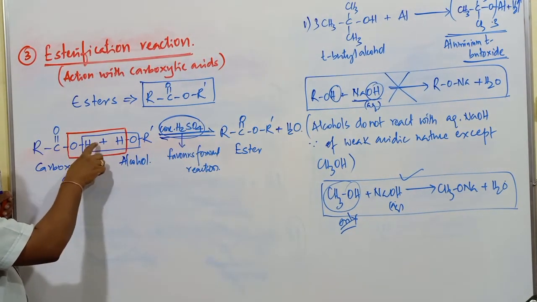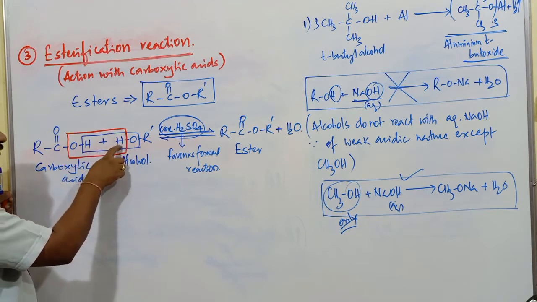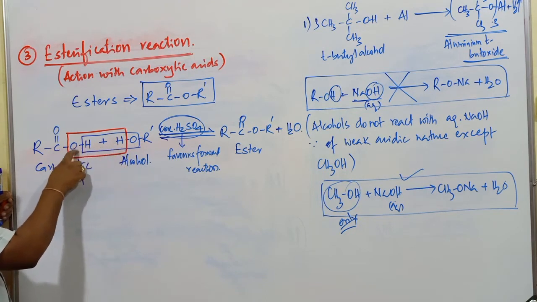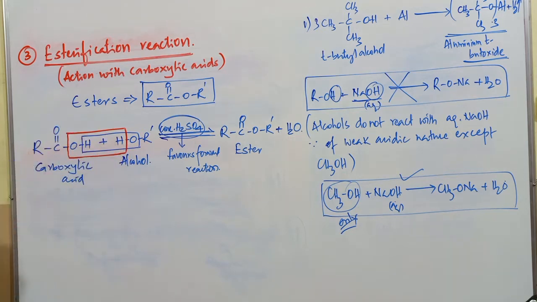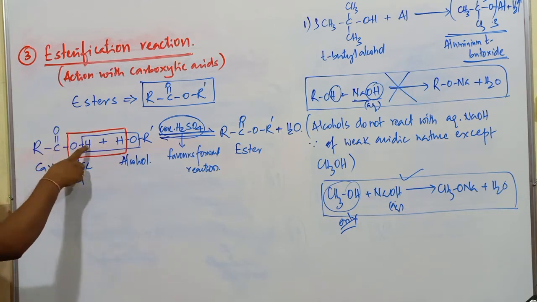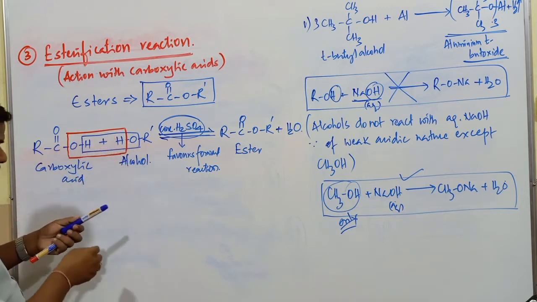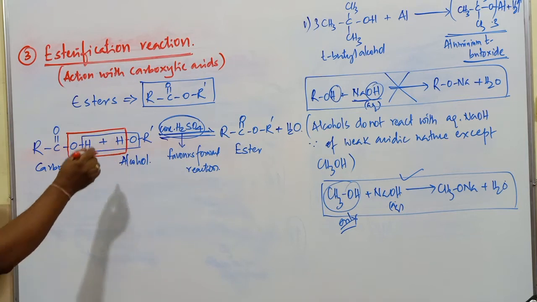H plus of carboxylic acid combines with OH minus of alcohol, or H plus of this particular alcohol combines with OH minus of the respective carboxylic acid. That is the question here. So the identification of which compound loses what, whether the carboxylic acid loses H plus or OH minus, whether the alcohol loses H plus or the corresponding OH minus, that is to be observed.